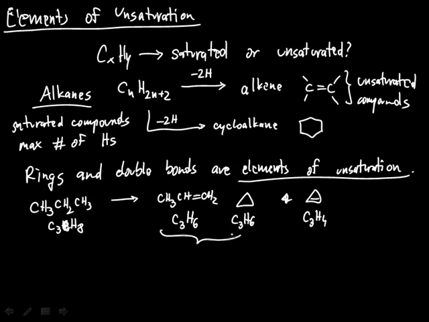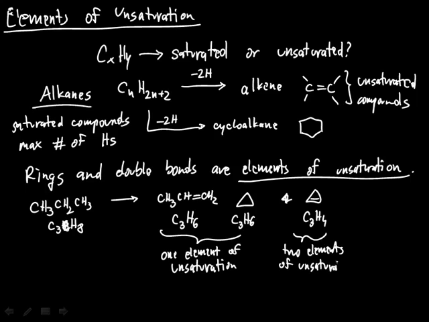And these compounds would have one element of unsaturation, and that would be a double bond and a ring respectively, while this compound would have 2 elements of unsaturation, since it has both the ring and the double bond.